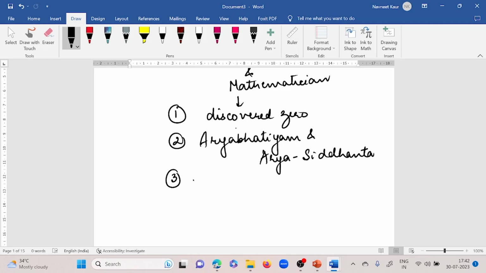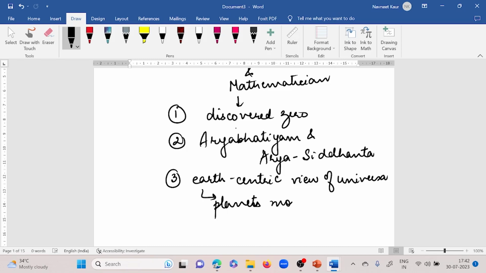That he had an earth-centric view of the universe. He believed that planets move around the earth.